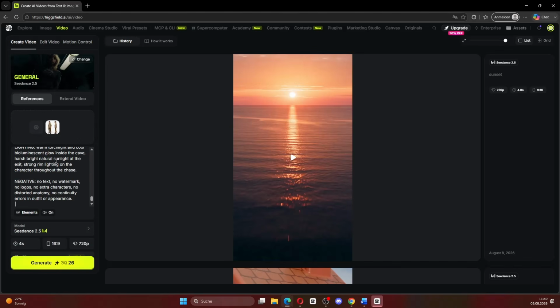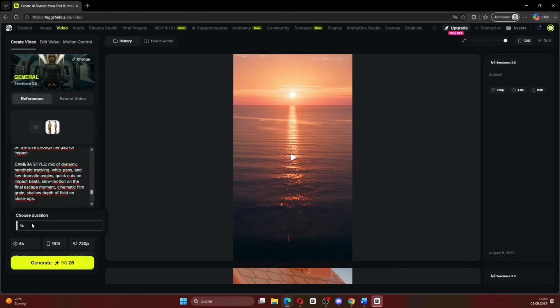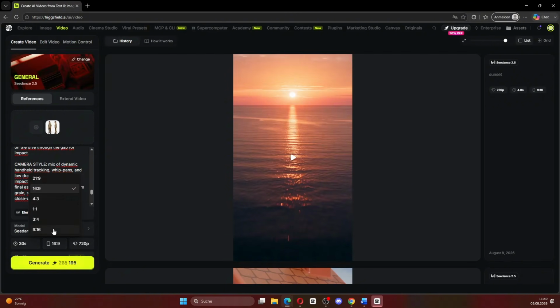So what is happening in the scene? Now select the duration. One advanced feature about Seedance 2.5 is that you can generate really long clips, up to 30 seconds in a single generation. Then we select the quality, and all we have to do is press generate.